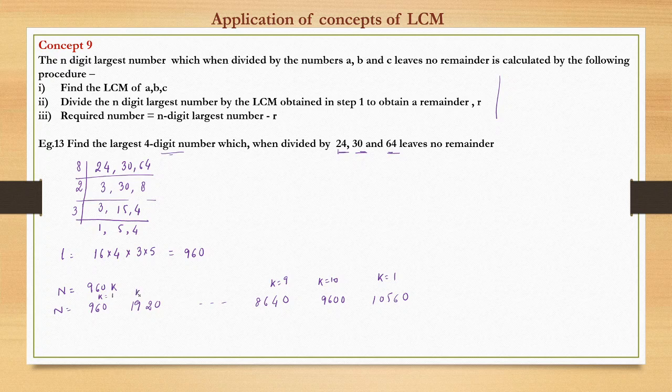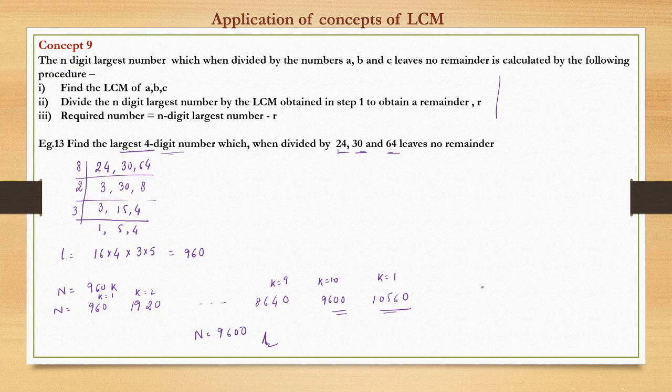So these are the numbers, k is equal to 1, k is equal to 2, and so on. But we have to find the largest four digit number. The next number is a five digit number. So the answer would be nothing but, at k is equal to 10, the number 9600. This is one way of approaching the question.